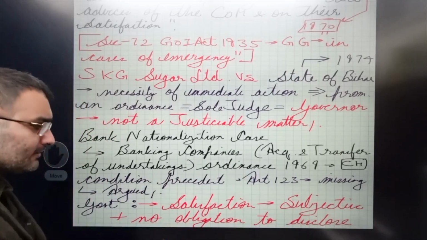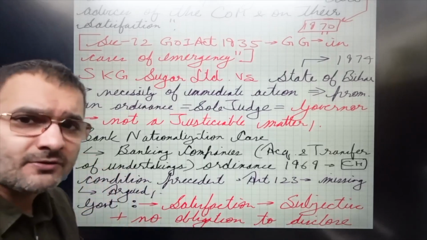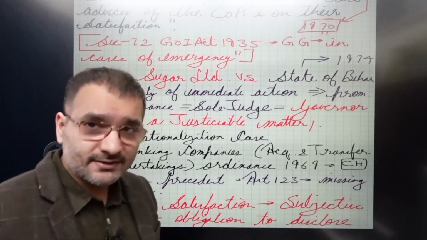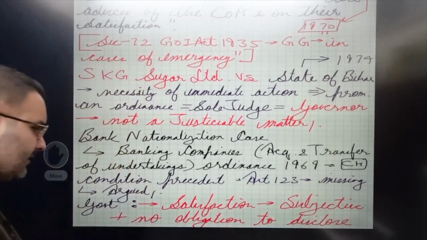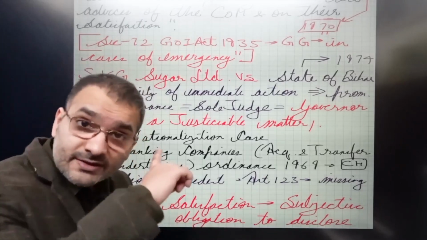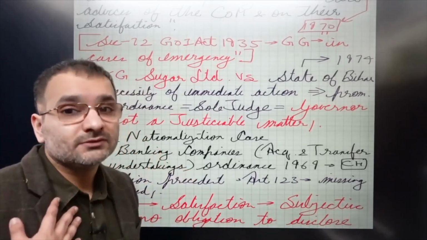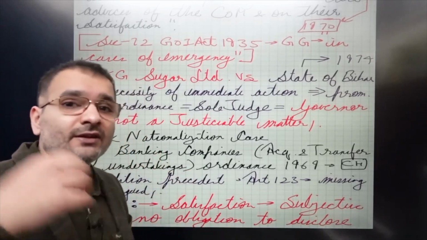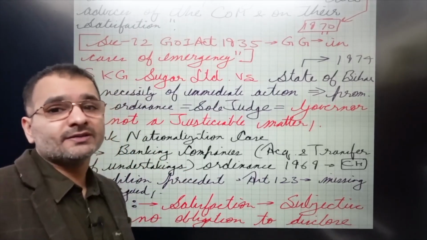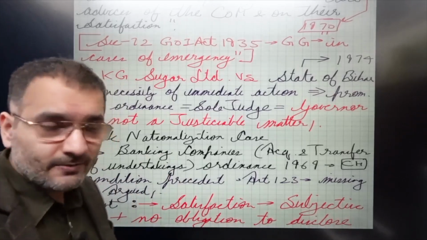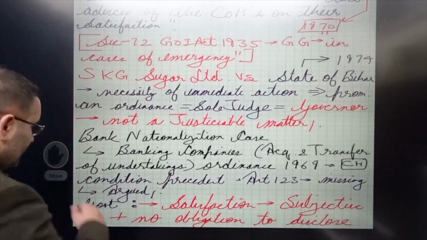Now the government argued, well, hey buddy, and government will argue via who? The Attorney General, Article 76. Subsequently revise hota rahega. That, well, this satisfaction, remember the word satisfied? It is subjective, right? And we are under no obligation to tell you how we were satisfied and what the conditions are. Otherwise, we'll be sitting in court at every stage of a lawmaking process, correct?